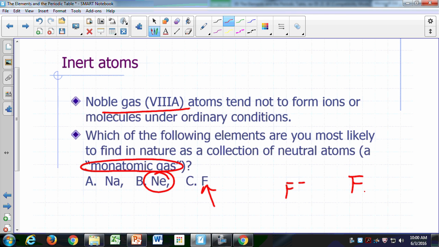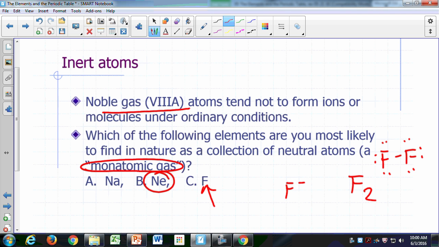And the element fluorine by itself is a collection of diatomic fluorine molecules. So you've got your fluorine atoms sharing electrons. This is how the Lewis structure looks for F2. There's a single bond between them. They're sharing 2 electrons, and each one has 3 lone pairs on the outside by itself.